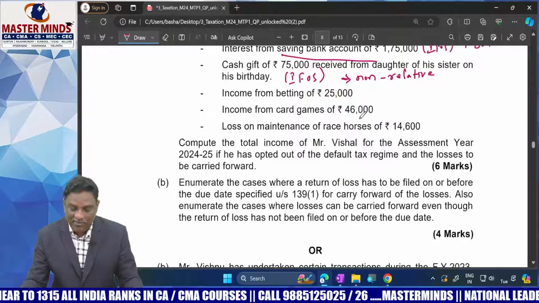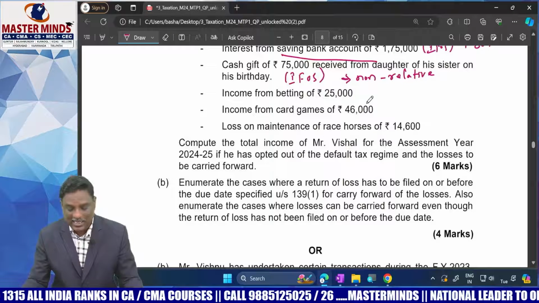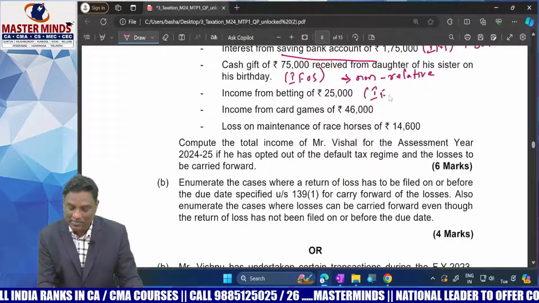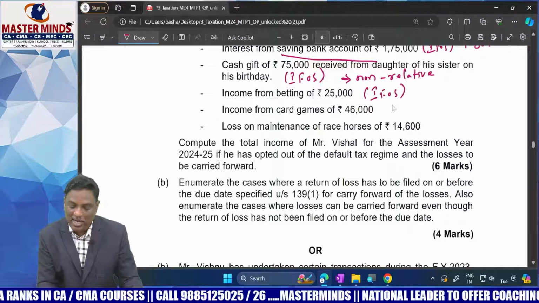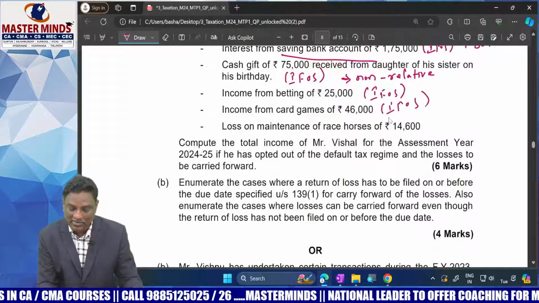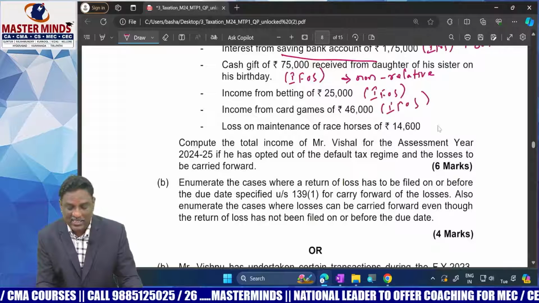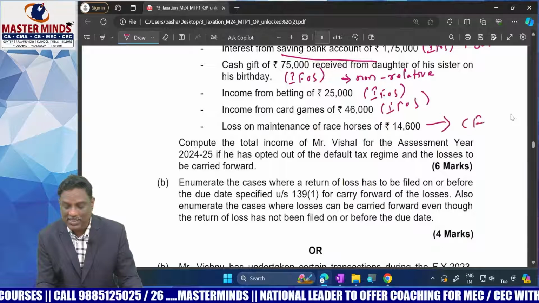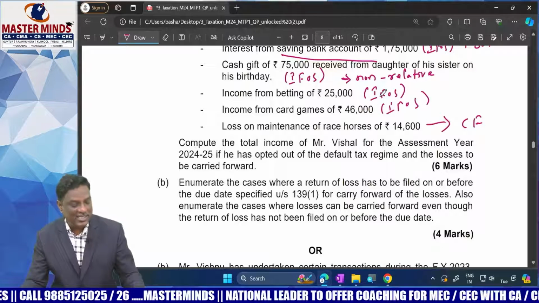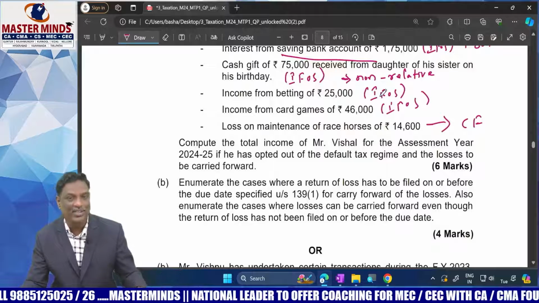Next, income from bettings is taxable as income from other sources. Income from card games is income from other sources. Loss on maintenance of race horses is carried forward to the subsequent year, because it can be adjusted only against the same head of income, the same nature of income.